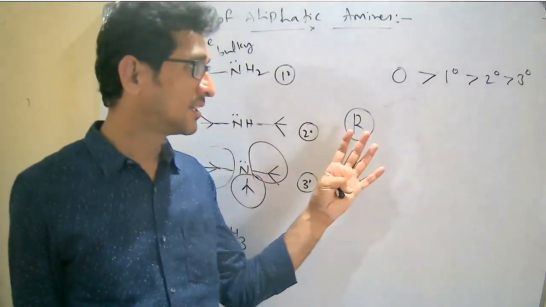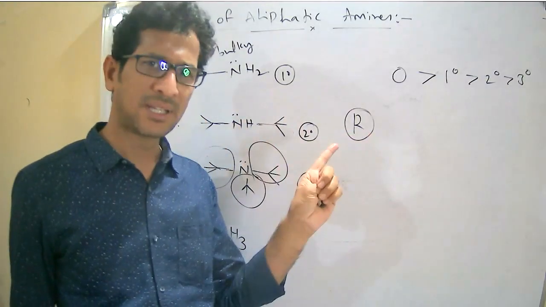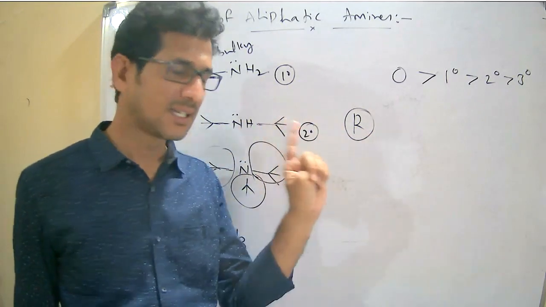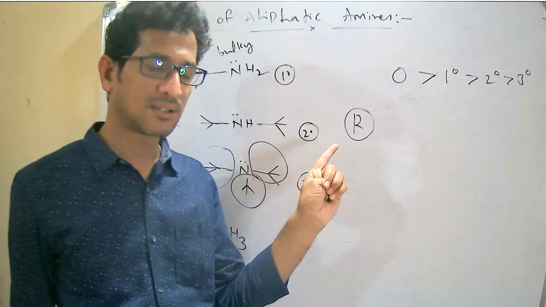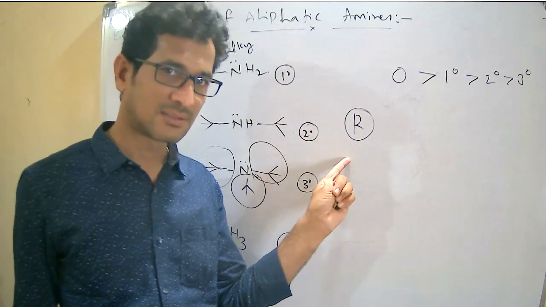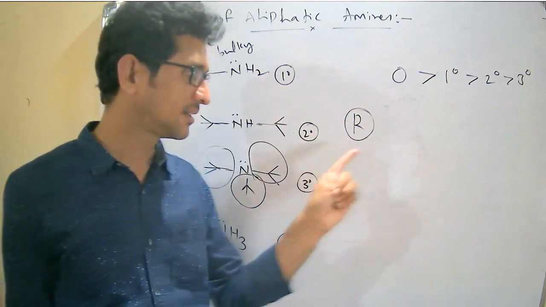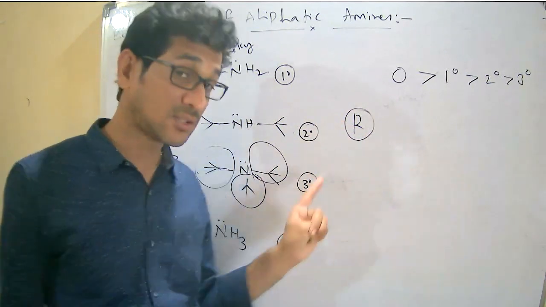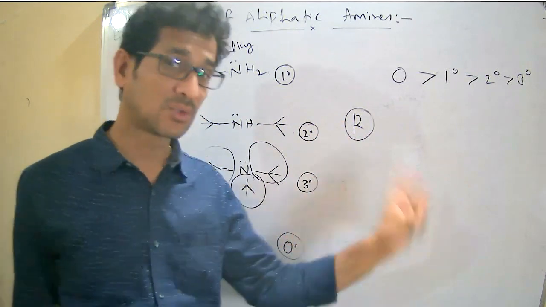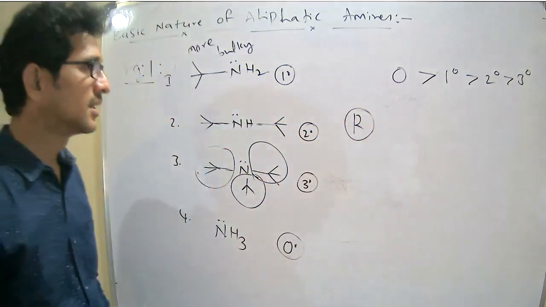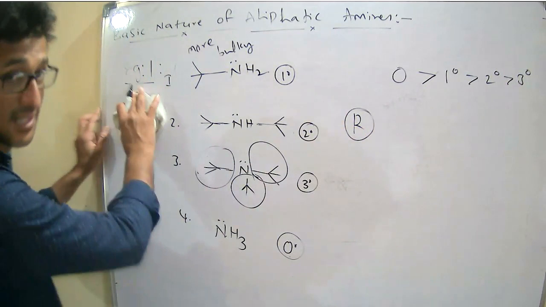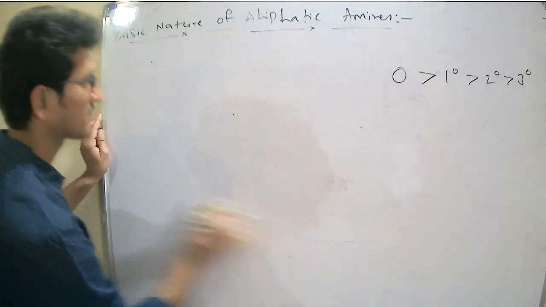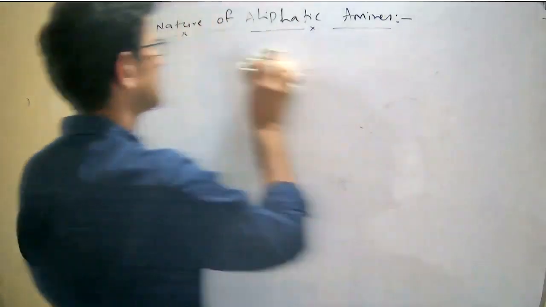These are the 4 examples given. In case of methyl: tertiary, secondary, primary. In case of ethyl: secondary, tertiary, primary. Isopropyl: primary, 0, 2, 3. Isobutyl: 0, 1, 2, 3. So please have a look and consider these examples. One example is left.